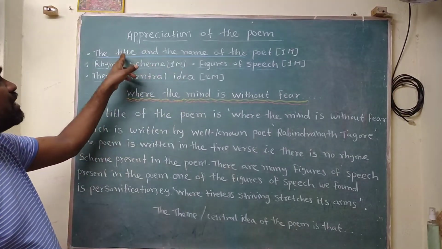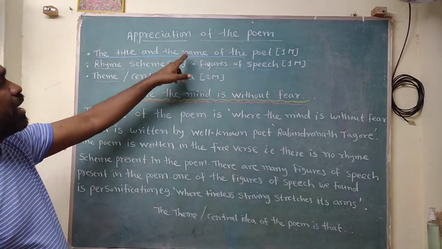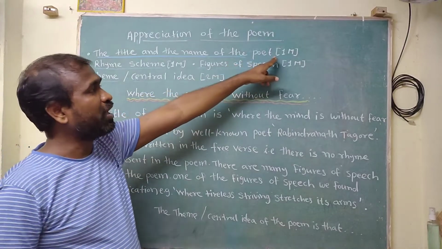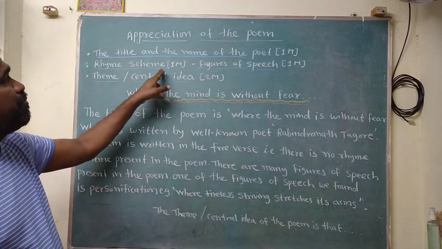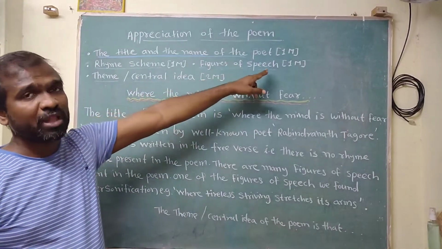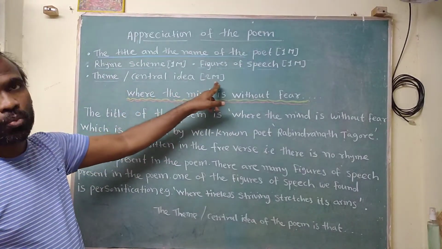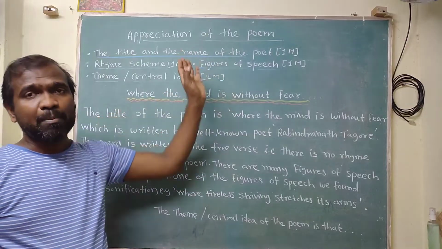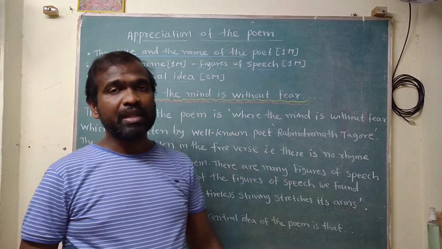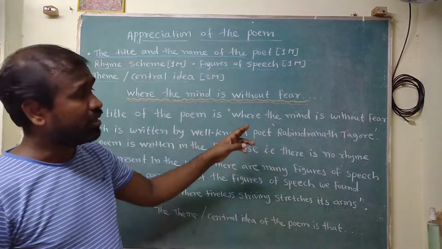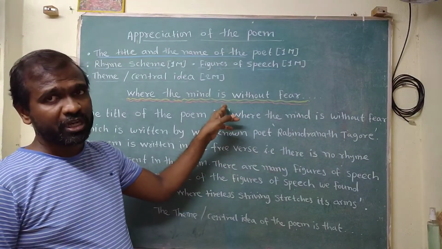The very first point, that is title of the poem and the name of the poet, it carries 1 mark. Rhyme scheme 1 mark. Figure of speech 1 mark. And theme or central idea, it is for the 2 marks. Whenever we are writing appreciation of the poem, we have to write in a paragraph format. How to write, that example I have demonstrated over here.